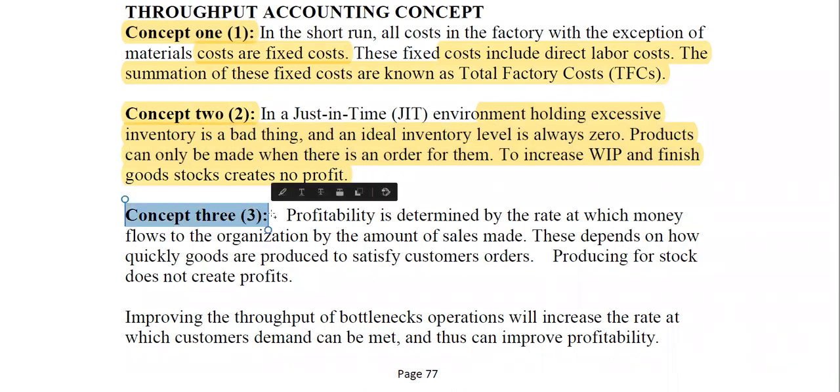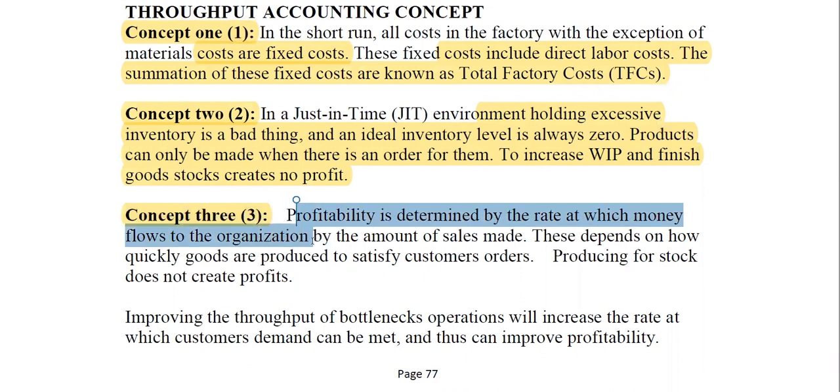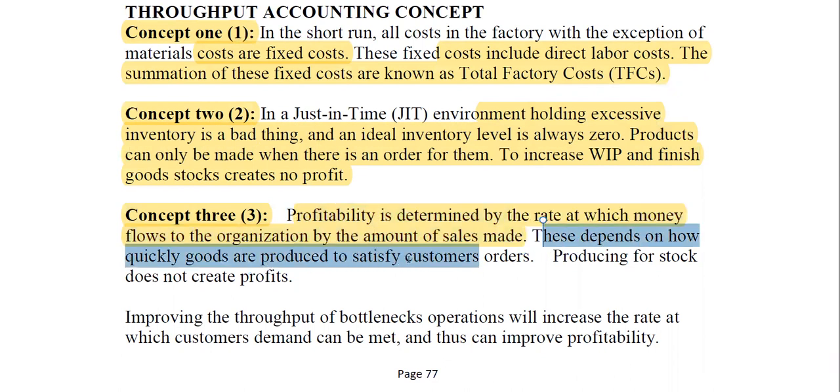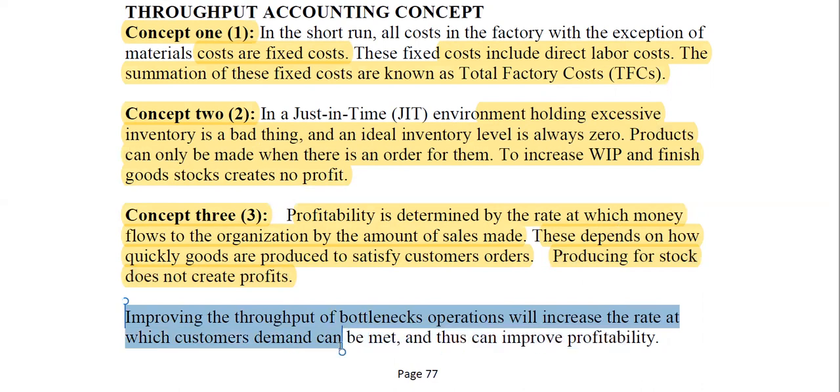Now, the third concept is that profitability is determined by the rate at which money flows to the organization through the amount of sales made, which we call throughput. This depends on how quickly goods are produced to satisfy customer orders. That is why, when we're looking at some of these bottlenecks, if they slow down the process, you can't get it. That's why we call it throughput. It goes through the process quickly and generates a profit. So producing for stock does not create profit. Improving the throughput of bottleneck operations will increase the rate at which customers' demand can be met, and that can improve profitability. Okay, that's the concept of throughput.